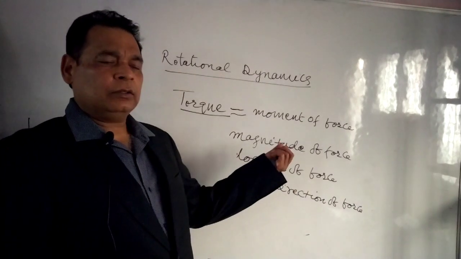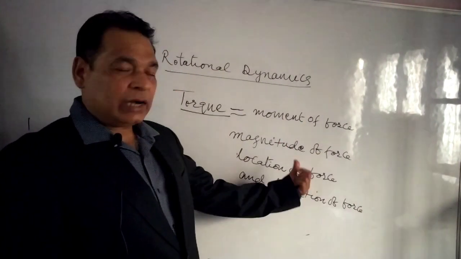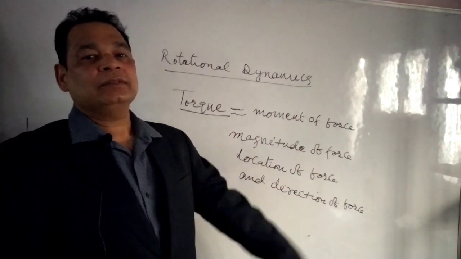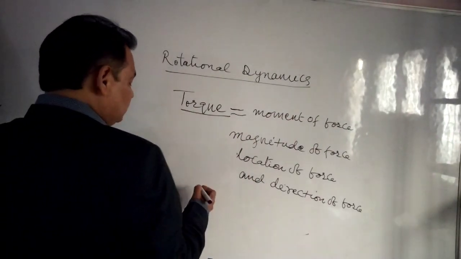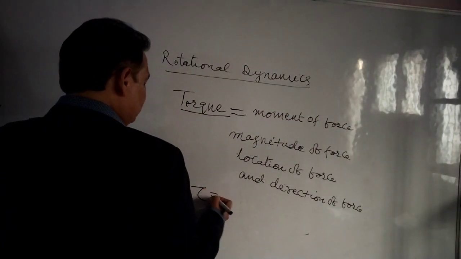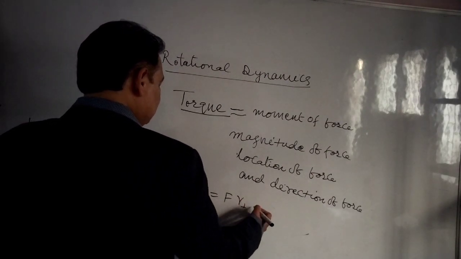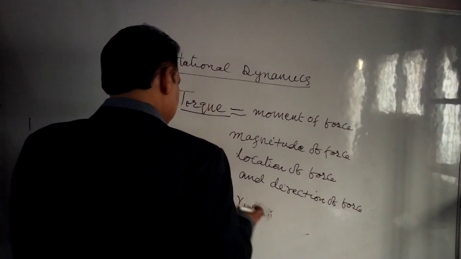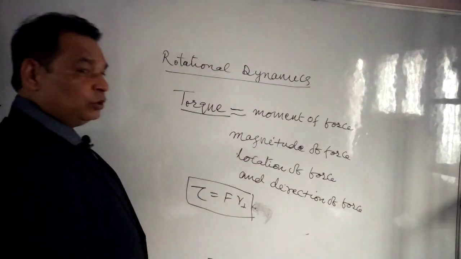Torque is the rotational quantity which takes into account magnitude of force, location of force, direction of force. We can write its magnitude as torque tau equals F r sine theta. That is the magnitude of torque.